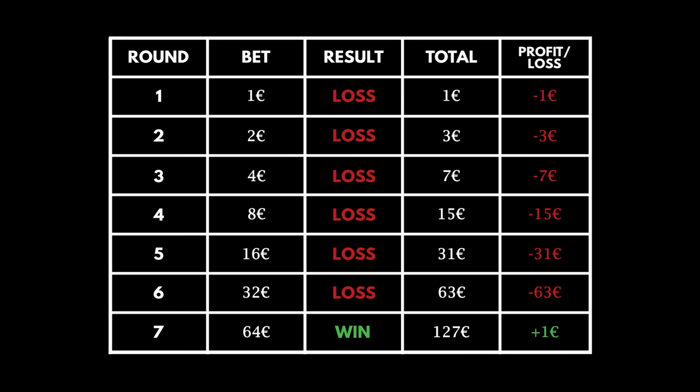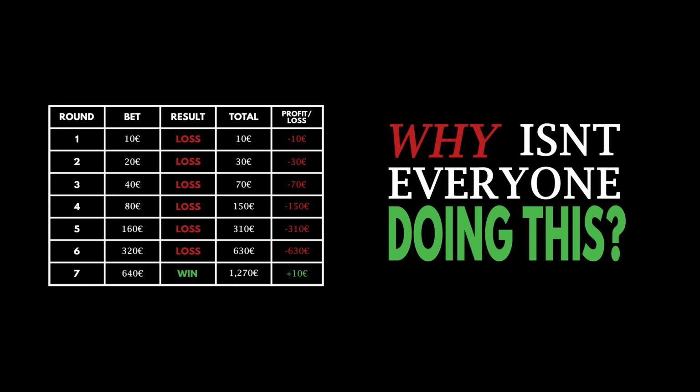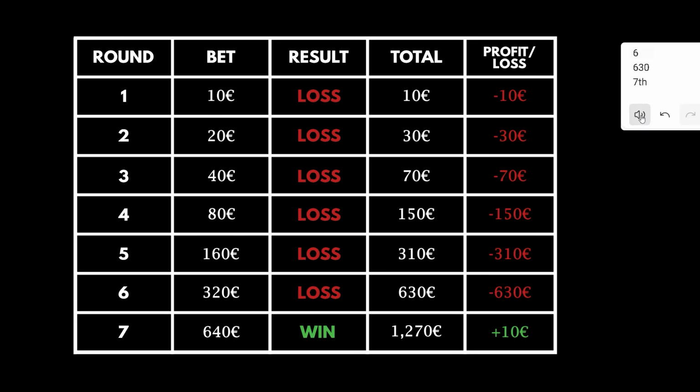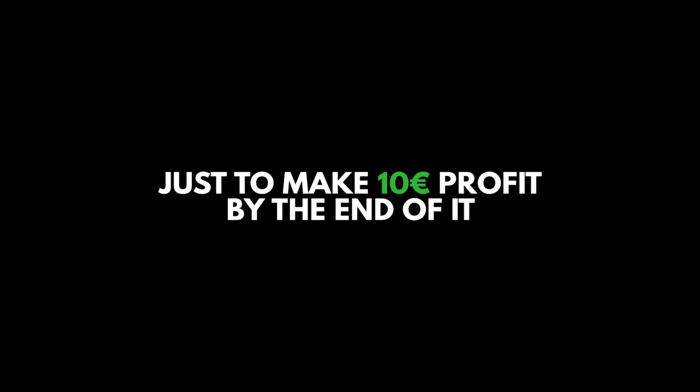Of course, if you want to make a decent profit, you have to start off with higher values. So why isn't everyone doing this? The most obvious reason is your wallet. If you start off with 10 euros and lose 6 times, you'd have to pay 630 to go onto the 7th spin. That's a lot of money just to make 10 euros profit by the end of it.